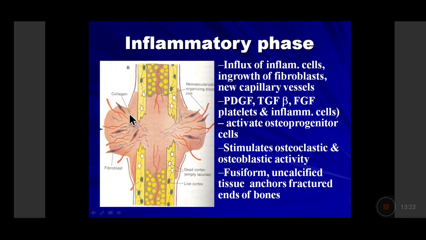So there will be a formation of a procallus, which will be formed of fibroblasts and uncalcified tissue, and this fusiform material will try to anchor the fractured ends of the bone, which is helped by your external intervention by giving a splint so that the bone does not move. A constant moving of the bone will disrupt this anchoring and will again lead to new hematoma formation, new blood vessel formation, and the process will start all over. So the idea of splinting a fractured bone is to give continuity to this fusiform uncalcified tissue, which is called the soft callus or procallus or fibrous callus.